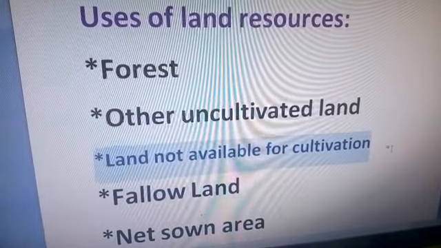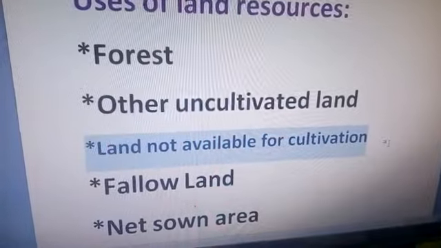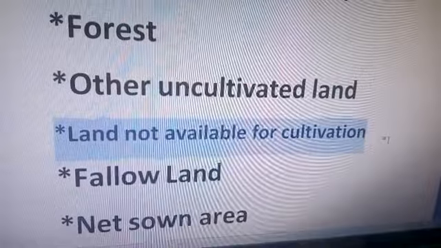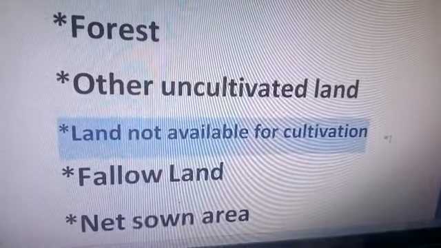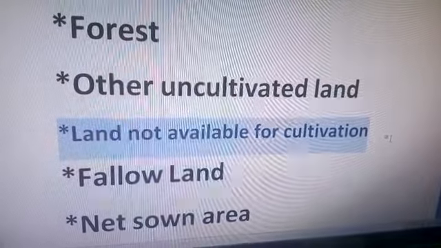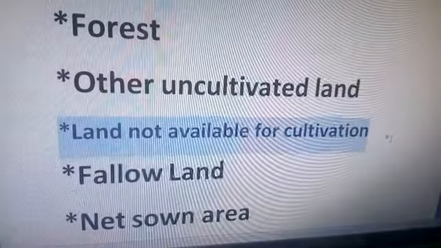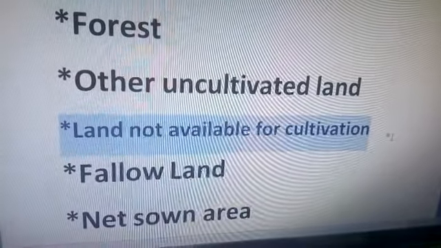Land not available for cultivation means where we cannot do cultivation work. Somewhere there is wasteland, somewhere barren land. In this barren land we cannot do agricultural work. This barren land we use for making roads, construction of roads, construction of buildings, etc. So in this way we can use this area.